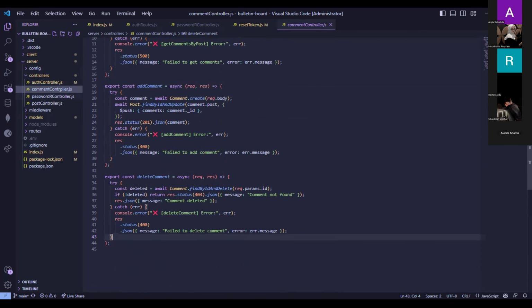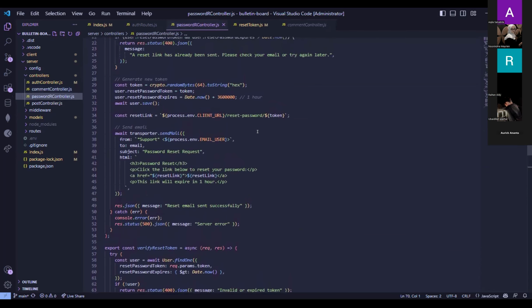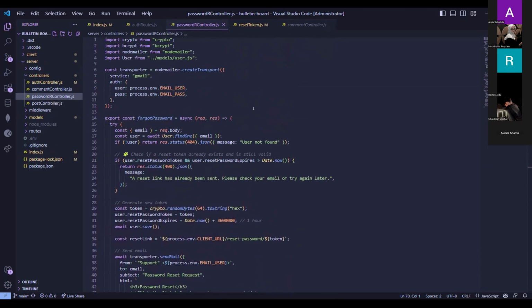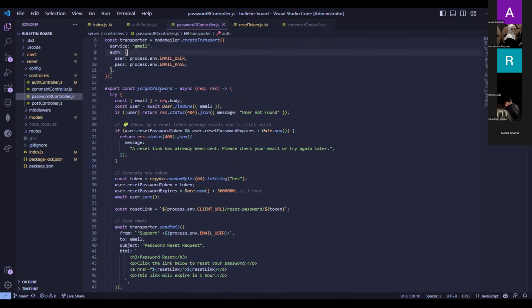And then there is the password controller. We're using Nodemailer to send email, and we have a service in here. We're using the Gmail service. And then there is the forgot password function, if we forgot our password, of course.